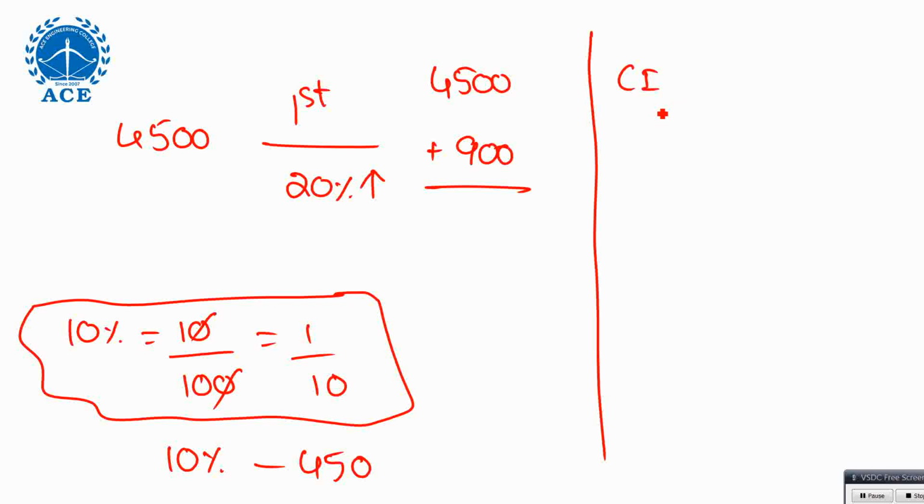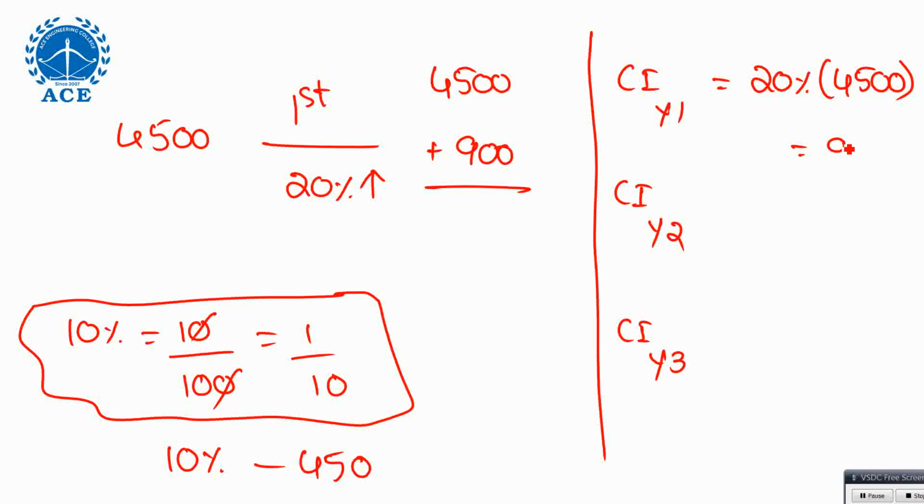First year, Y1, year 1, year 2, year 3. This approach might be easy for you. Your first year, how much you got is 20% of what? Interest for principal, 900. Okay. Now see, what is this CI means?